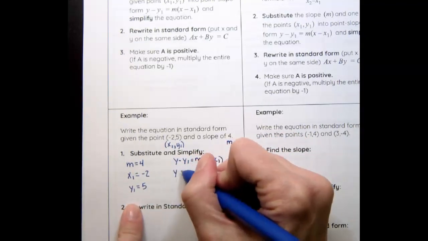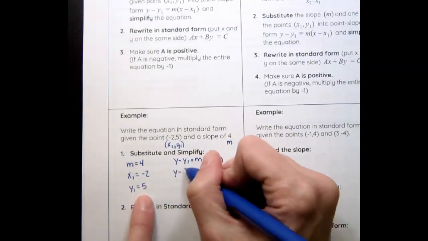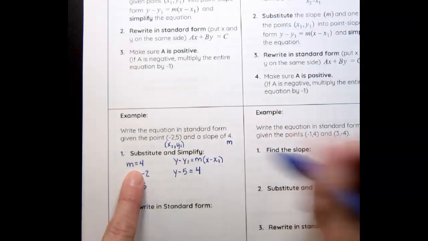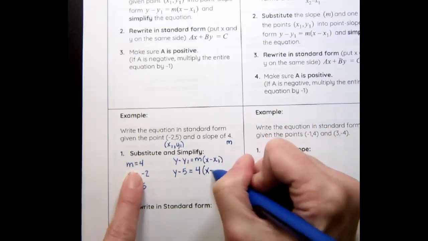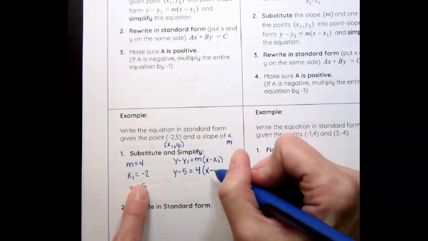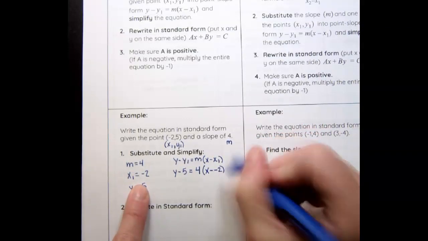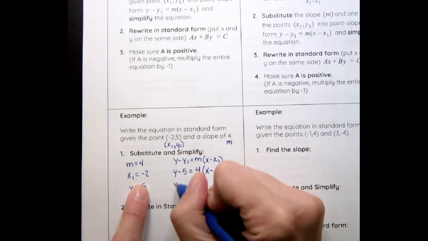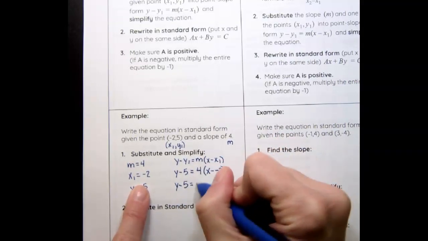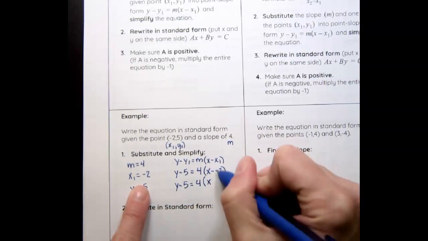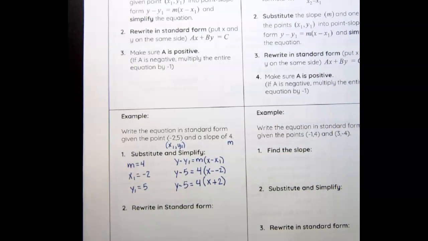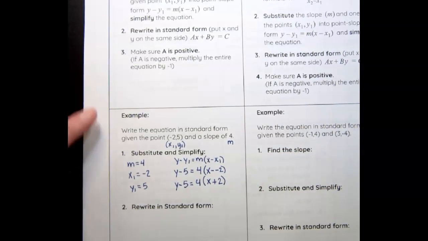So that gives us y minus 5 equals, and then m is 4, x minus x1, and x1 is -2. So you're going to have to make sure and write that as a positive. So let's rewrite that. We have y minus 5 equals 4 times x, double negative is a positive, so plus 2. All right, so now we have the equation in point-slope form.